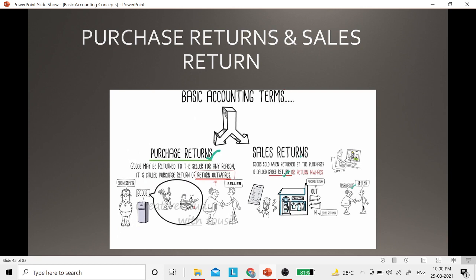So when somebody has bought goods from me, that is I have sold it to the customers, even they can return it to me. When they are returning goods to me, goods are coming to me again, right? So it will be returned inward. This also will be recorded in your trading profit and loss account.